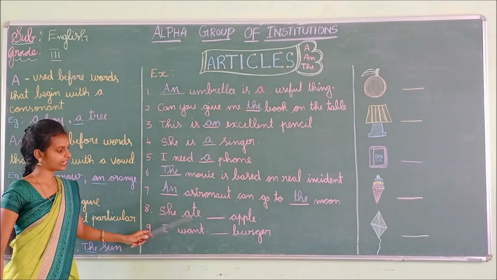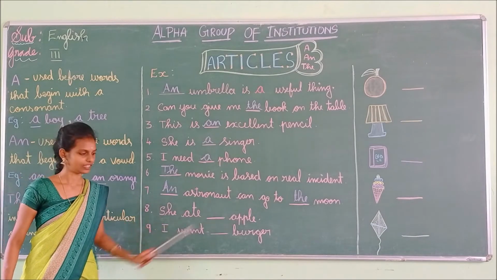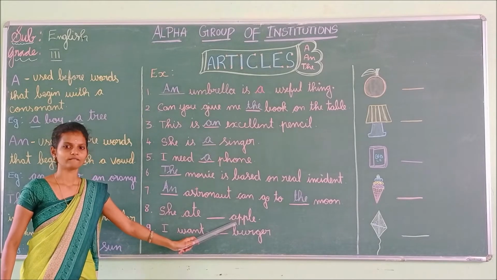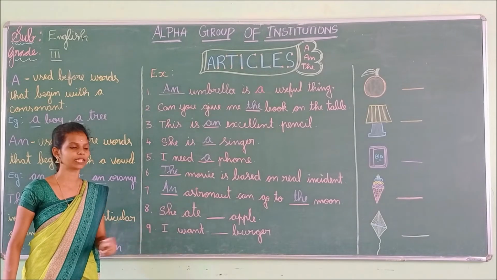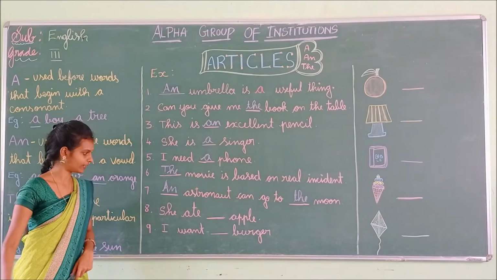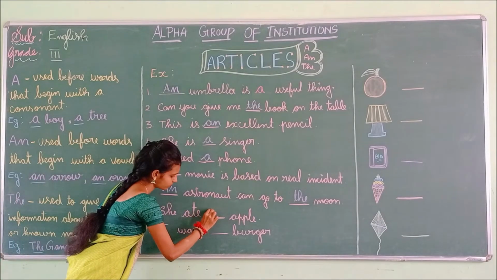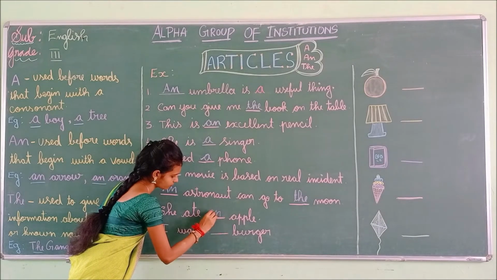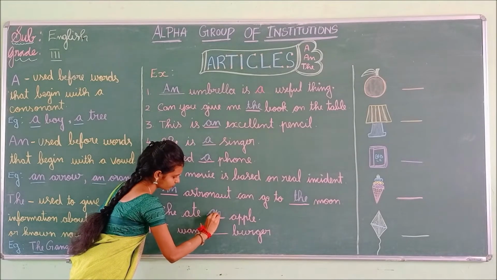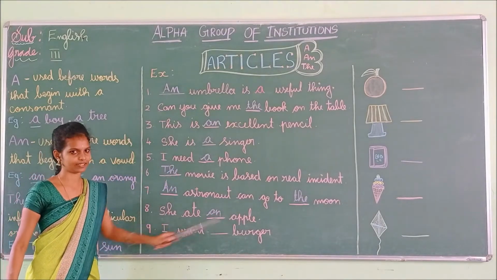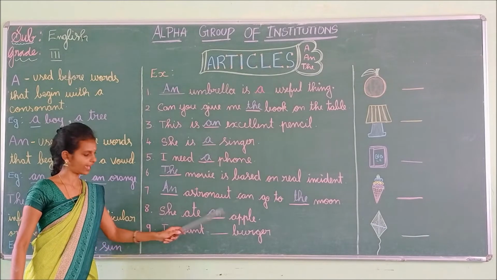Eighth one. She ate dash apple. The word begins with the vowel sound. So if the word begins with a vowel sound, what do we have to use? Very good. An. She ate an apple.